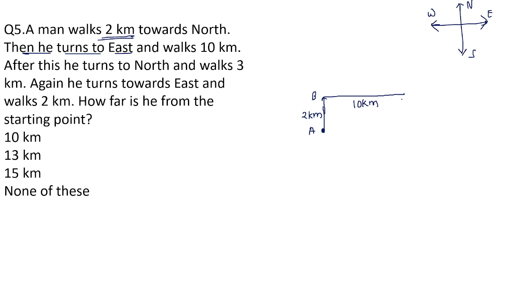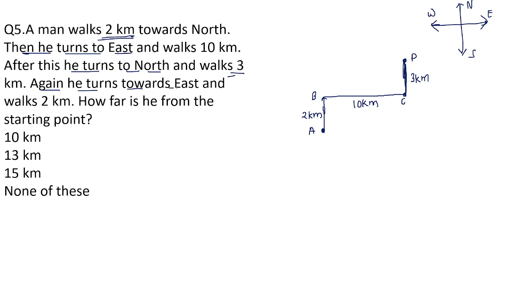After walking for 10 kilometers, he again took the turn to the north side. It means again he is going to move in the upward direction. He's walking for 3 kilometers. So let us consider from point C to point D, the distance is 3 kilometers.